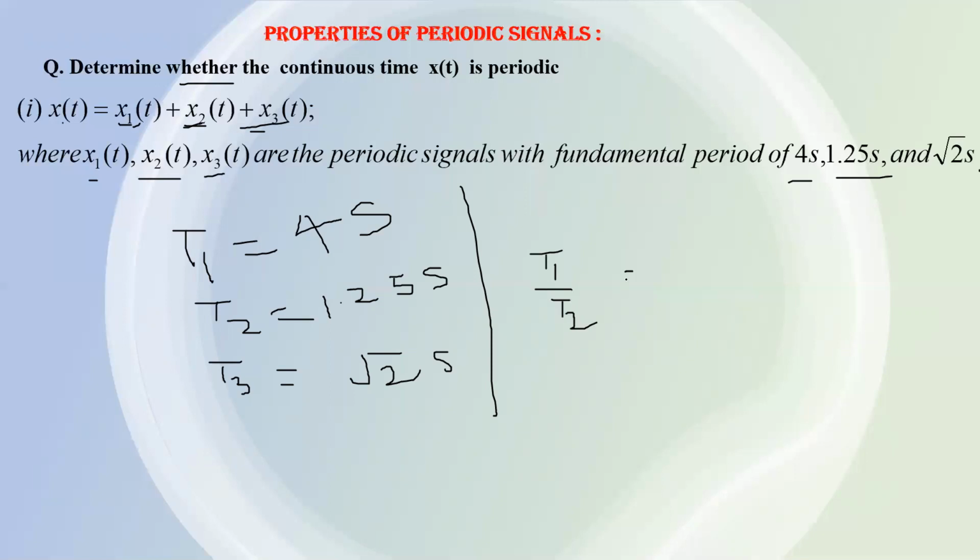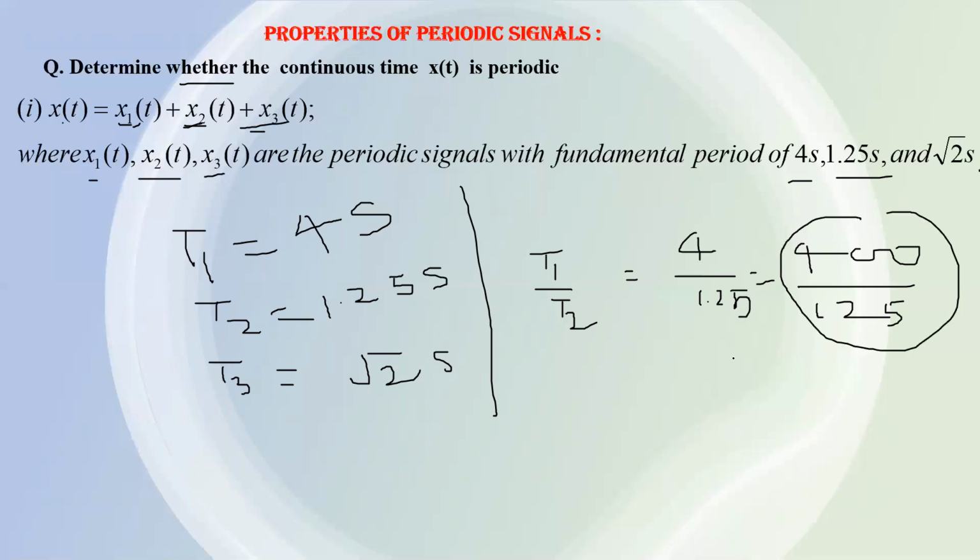T1 by T2, which is 4 by 1.25. And obviously, you can write it as 400 by 125. This is a ratio of integers, so it is a rational number.